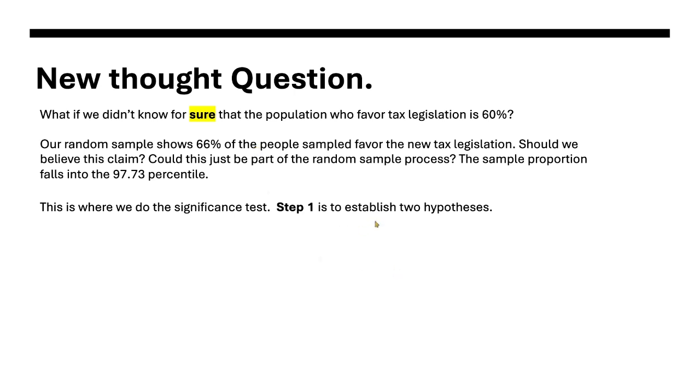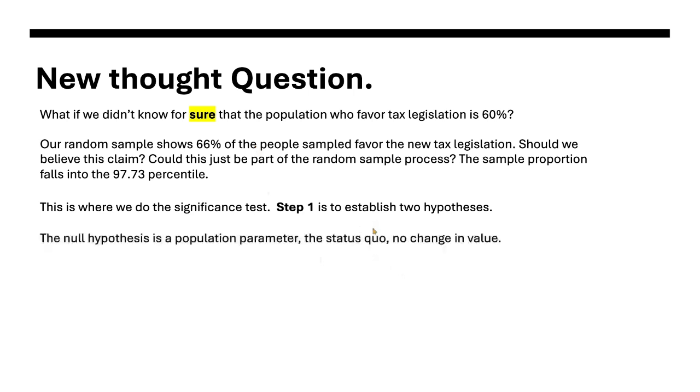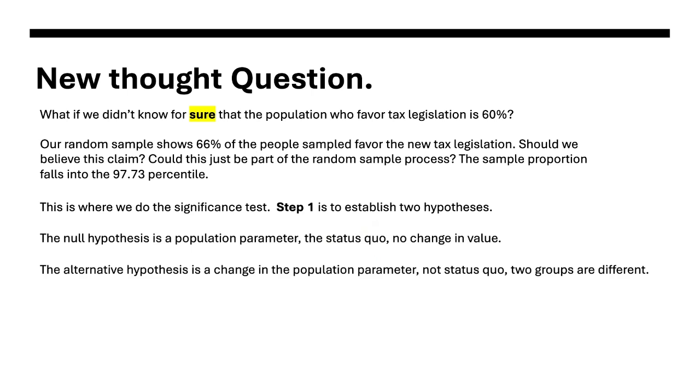Step 1 is to establish two different hypotheses. The null hypothesis is the population parameter, the status quo, no change in value, just whatever you are initially told, I suppose, is how you could look at it. The alternative hypothesis is a change in the population parameter, not the status quo. Two groups are different.